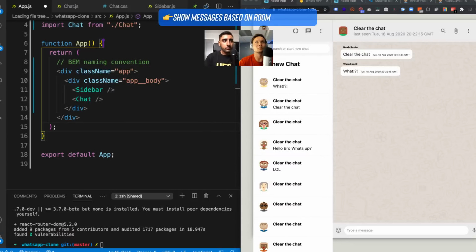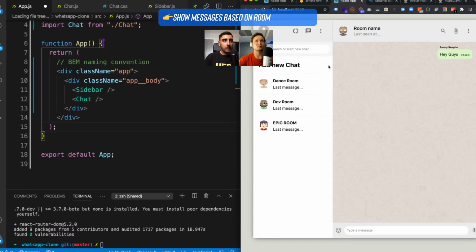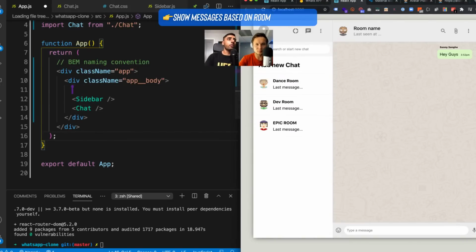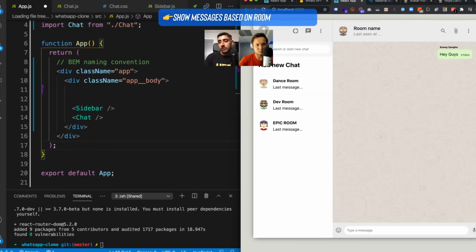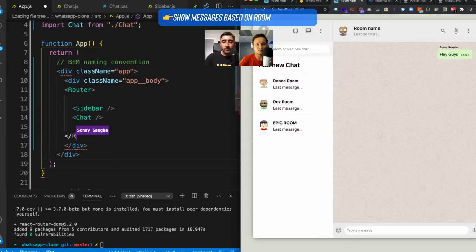Right. So now we added React Router DOM, and to get this working the way we want, we're going to add something called a router. So I'm going to add a router at this point in the app. A router is basically where we tell the app to start looking at the URL, right? So we're saying surround all of this stuff in the tech that allows us to do that.